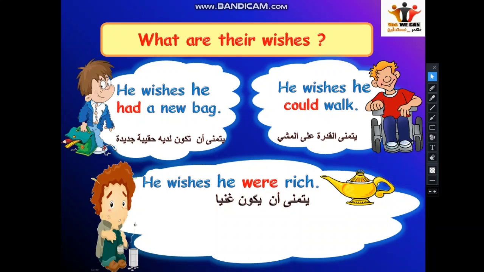We can use were instead of was with he, she, it and I. This is not a mistake. It's correct. We say he were. So he wishes he were rich. Please remember, this is not a mistake. When we say he wishes he were rich, it's correct. And it's not a mistake also if you say he wishes he was rich. But it's better and preferable to say he were rich. He wishes he were rich.